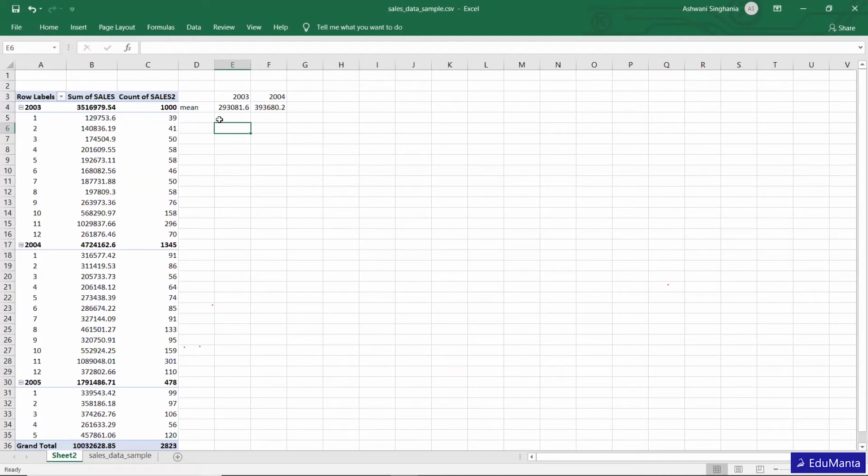When we go further in the subject, we will understand that these two means are different. Can we directly say that there were more sales in 2004 in general, or is it just by chance?